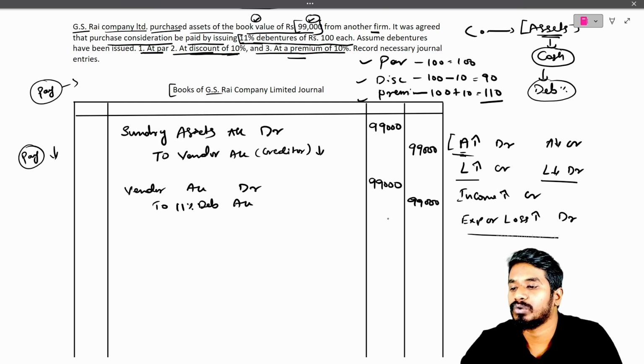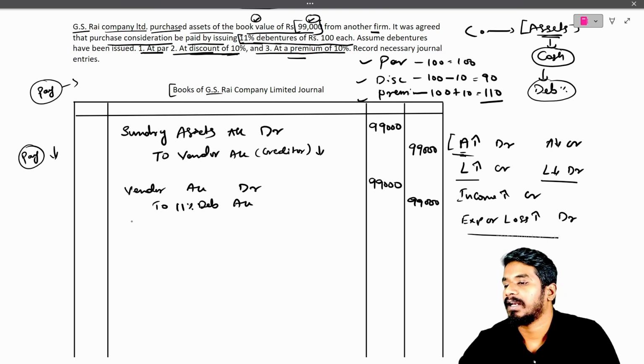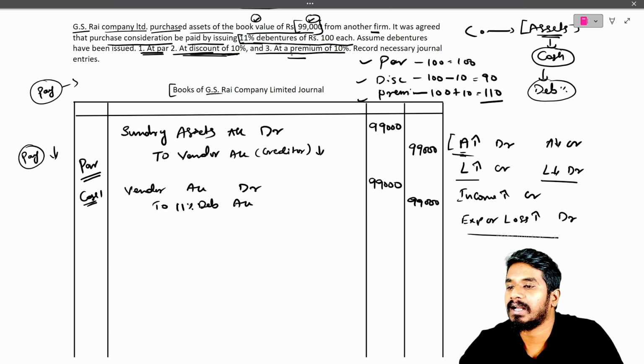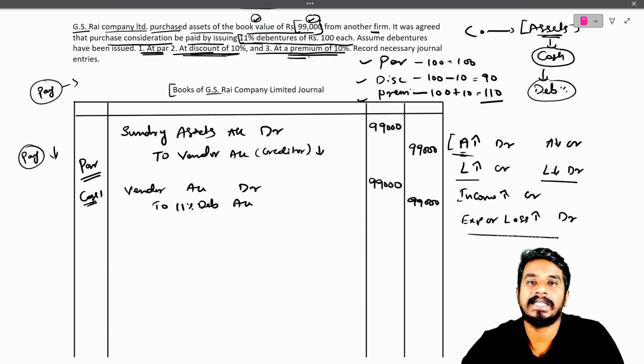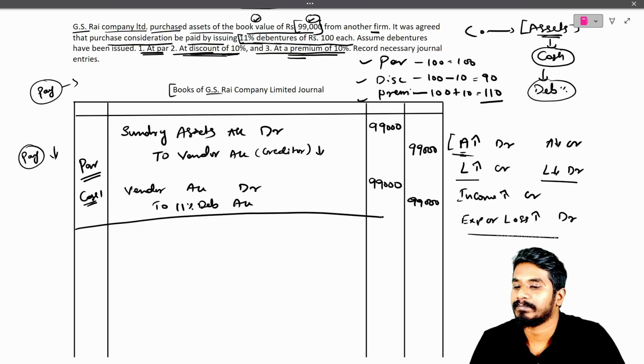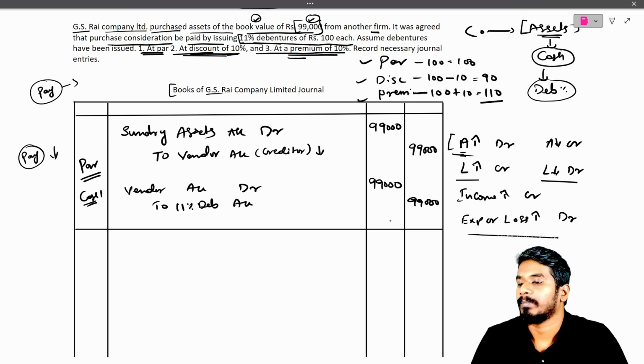99,000. If we are paying through debentures, liability will increase. Right. Correct. So this is your par entry. This is case 1. Three cases they have given: at par, at a discount of 10%, and at a premium of 10%. Three cases we need to solve. The first case is over, that is par. Correct. Now we are moving to discount.